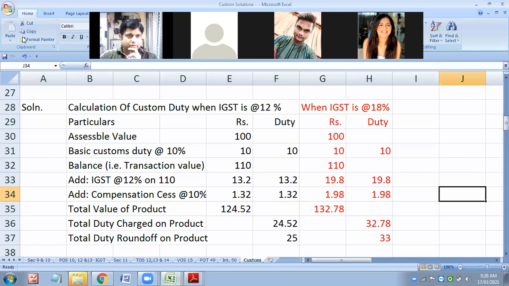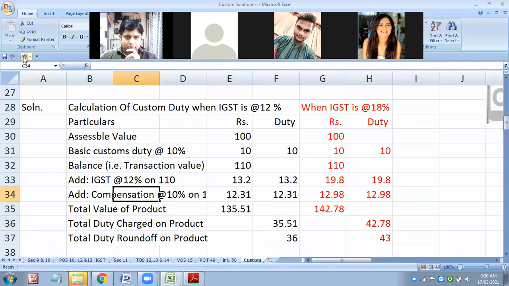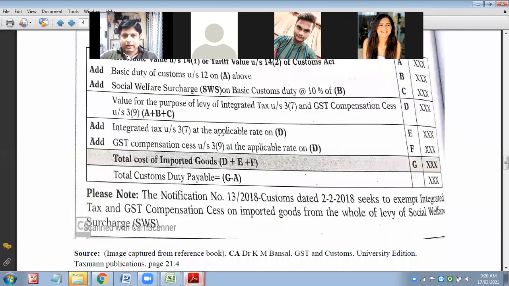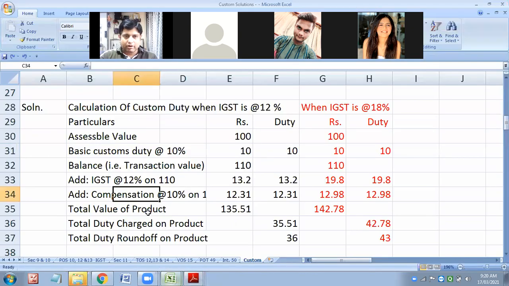Even compensation cess will also be on D. D means whatever we have calculated was perfectly all right, not on IGST.